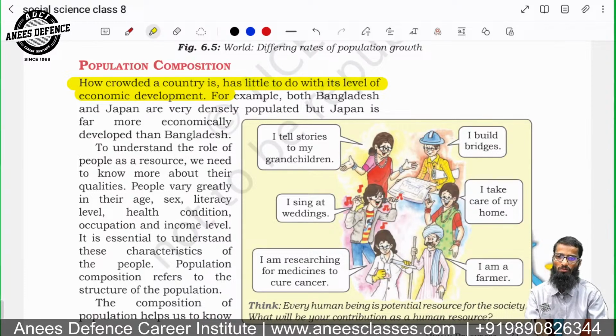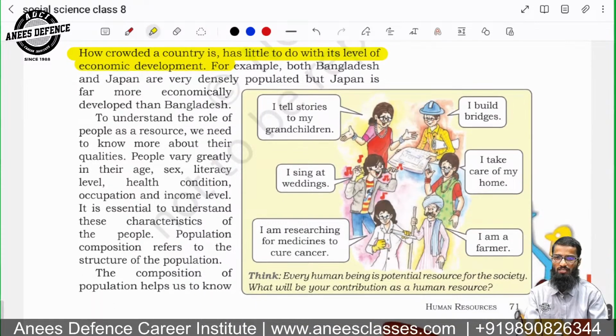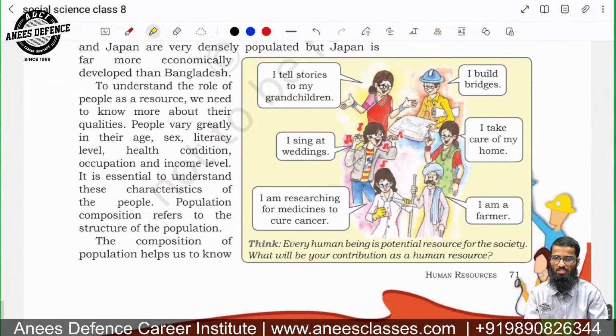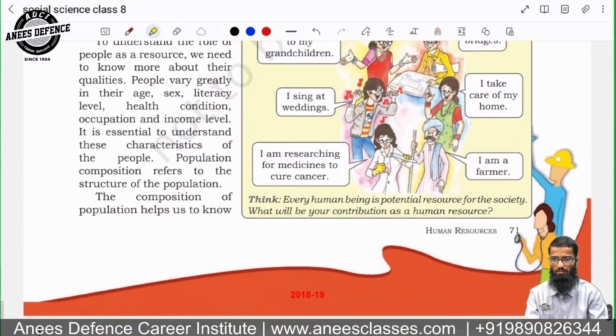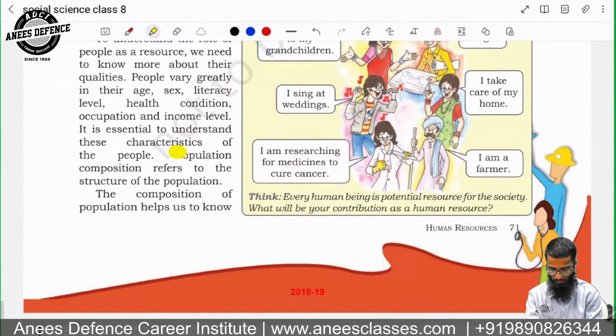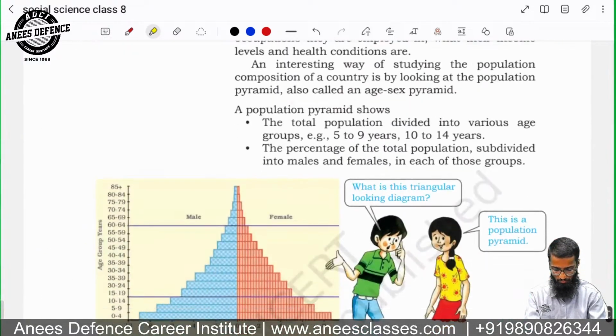To understand the role of people as a resource, we need to know more about their qualities. People vary greatly in their age, sex, literacy level, and health condition, occupation, etc. It is essential to understand the characteristics of the people. The population composition refers to the structure of the population. ये लाइन इंपॉर्टेंट है. पॉपुलेशन कॉम्पोजिशन रेफर्स टू द स्ट्रक्चर ऑफ पॉपुलेशन.